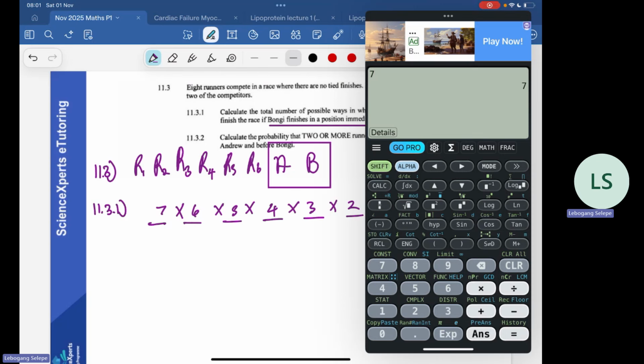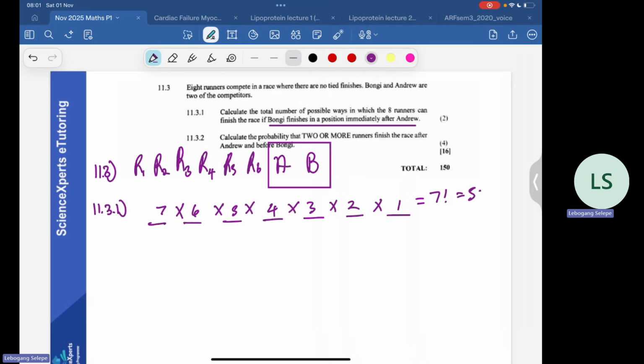7 shift factorial. This calculator doesn't have the factorial. I'm just going to leave the answer at 7 factorial there. Or let me use my manual calculator. 7 shift factorial. That's 5040. 5040 ways, right?